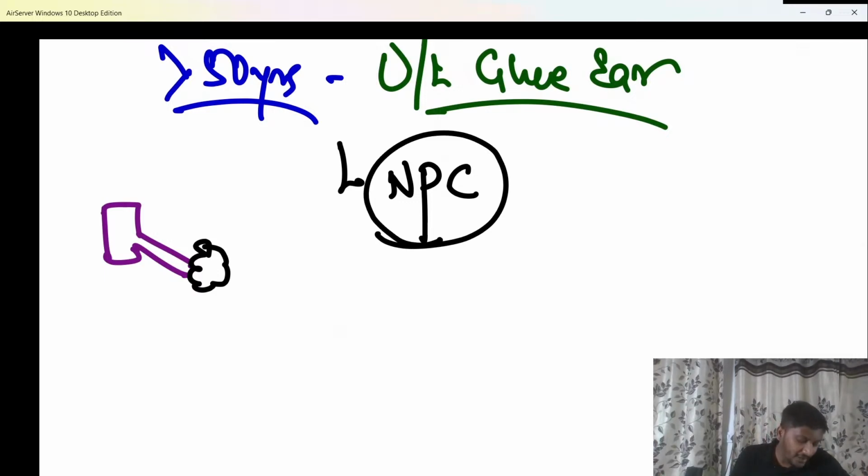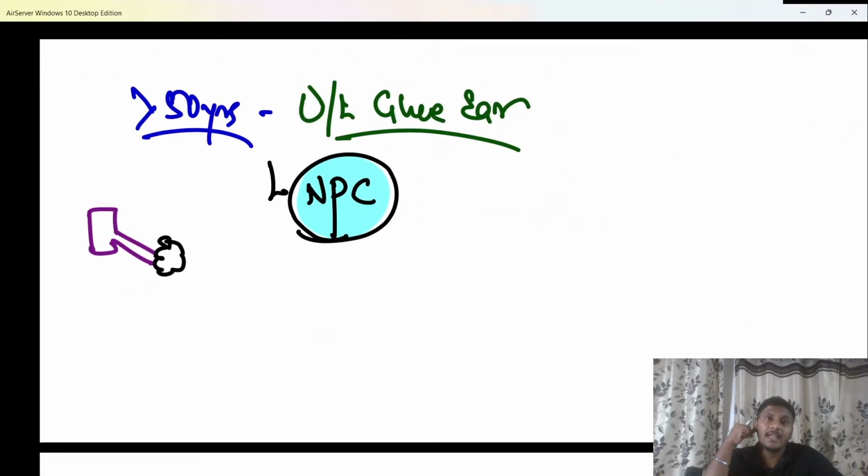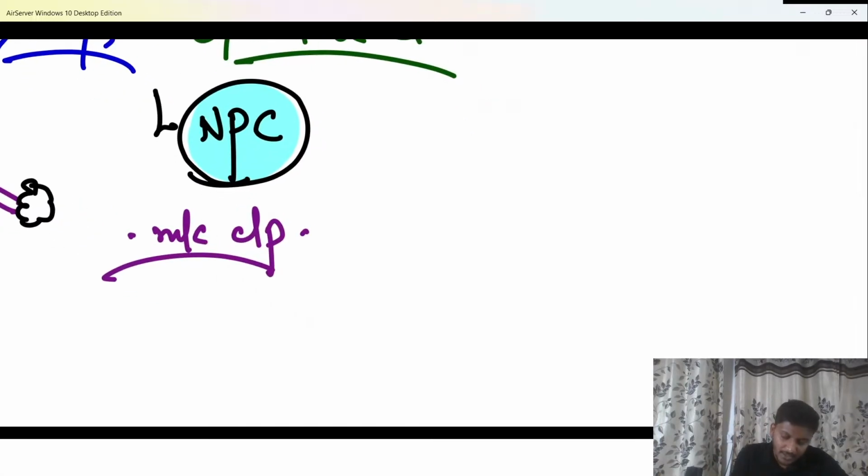Right? And we already know, beta, that nasopharyngeal carcinoma is a hidden cancer. We already know that nasopharyngeal carcinoma is an occult cancer or hidden cancer. It does not present to us commonly. What is the most common clinical presentation of NPC? The most common clinical presentation of NPC is not some obstruction over here, not glue ear. The most common clinical presentation of NPC, beta, is a metastatic, painless cervical lymphadenopathy.